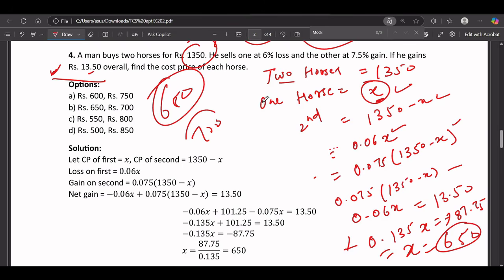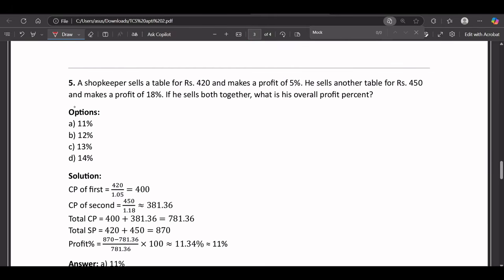Now let's solve this question. A shopkeeper sells a table for 420 rupees and makes a profit of 5%. He sells another table for 450 rupees and makes a profit of 18%. If he sells both together, what is his overall profit percentage? So he's selling a table at 420 rupees, and makes a profit of 5%.